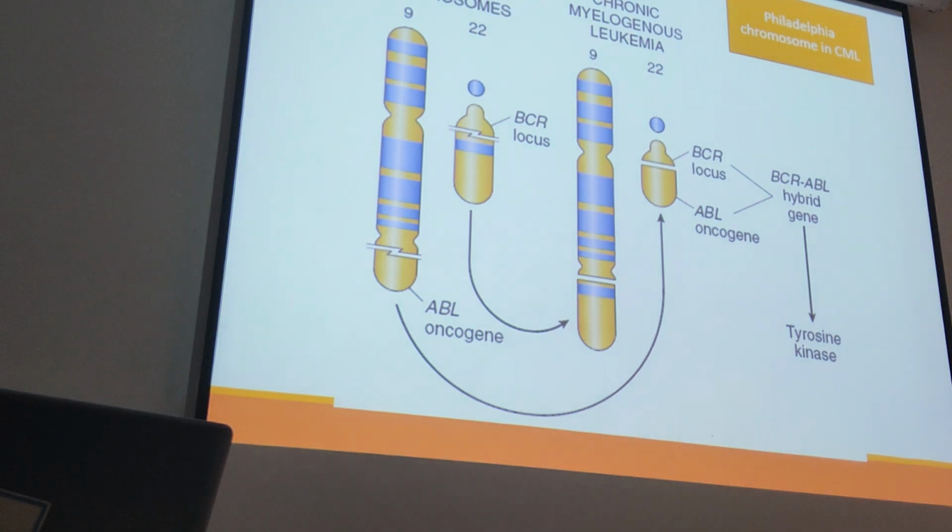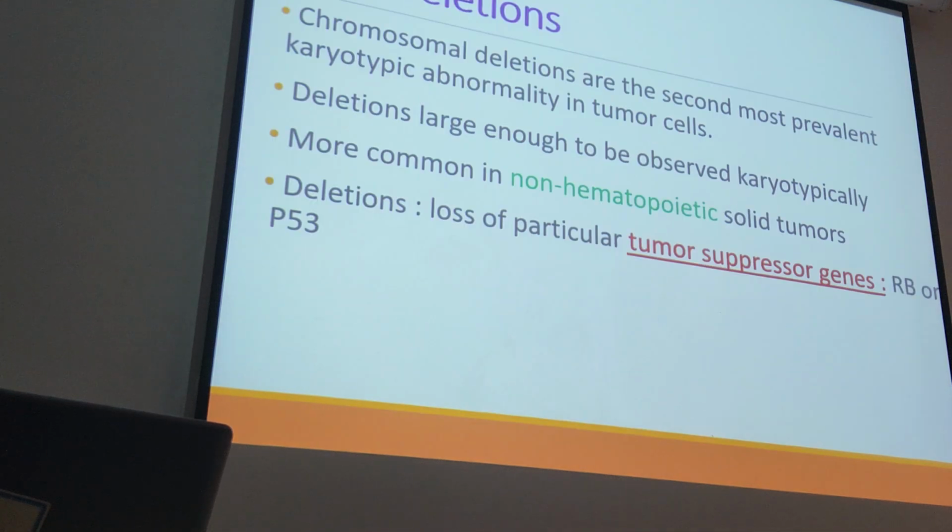This is a picture of chronic myeloid leukemia karyotyping, and you can see here we have chromosome 9 and chromosome 22. And this is the location of the BCR locus, and then we have the ABL. And we see that's the Philadelphia chromosome. We have a BCR and ABL1 fusion. As a result of this, we have a Philadelphia chromosome. And because of this fusion, we have tyrosine kinase activity. We mentioned imatinib is a specific tyrosine kinase inhibitor drug.